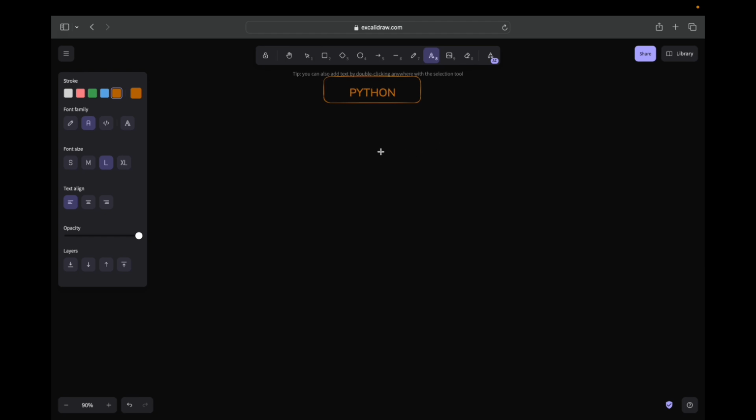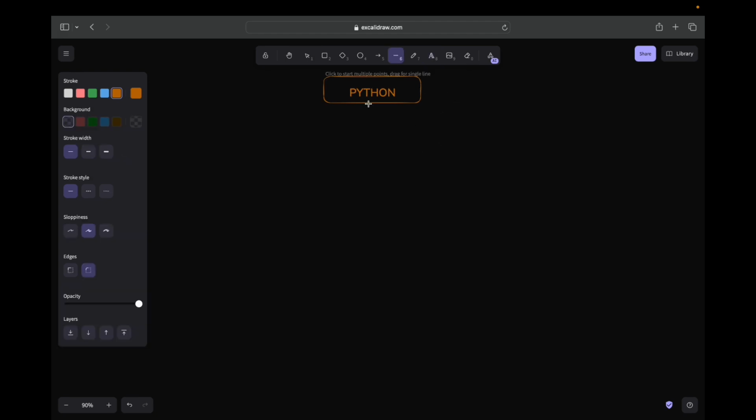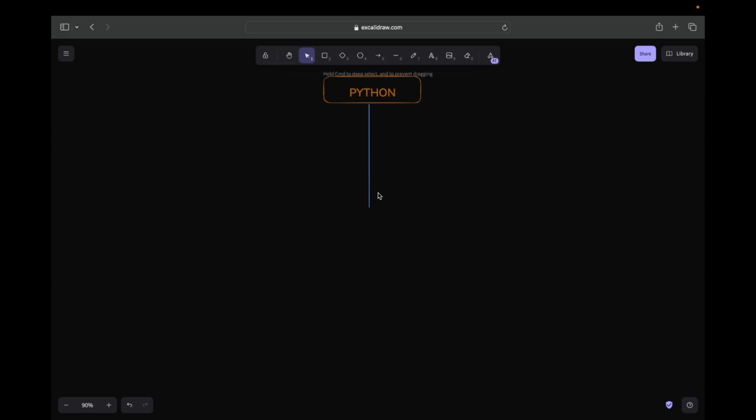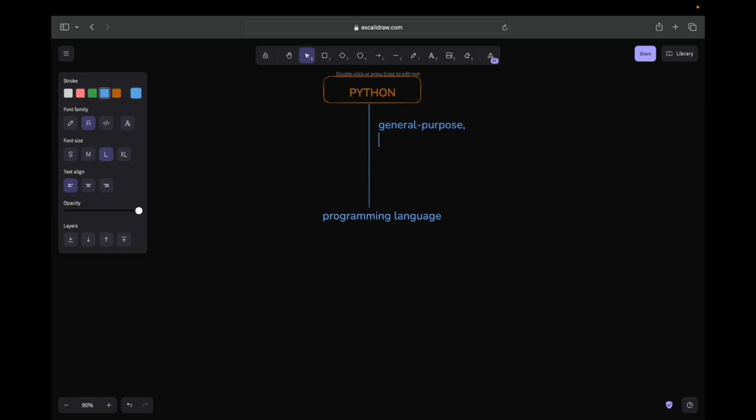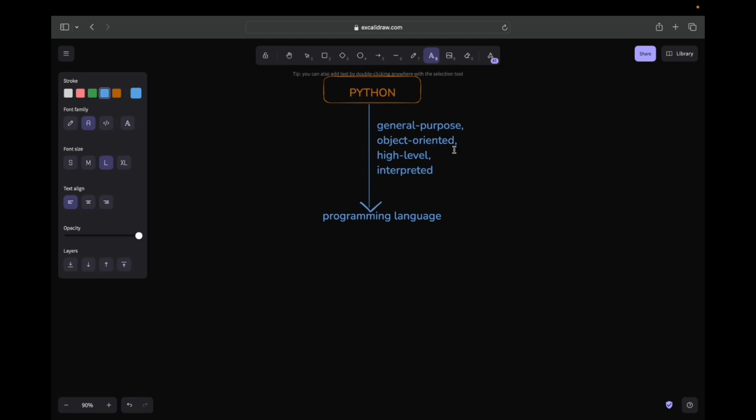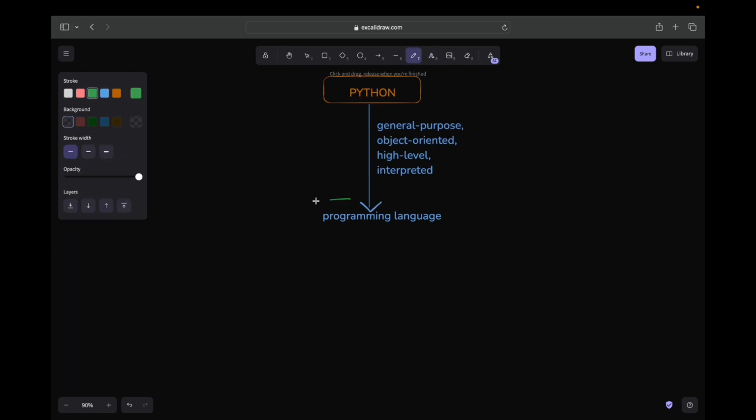Okay, so let's see what is Python. Basically Python is a programming language. Okay, what kind of programming language is it? It is a general purpose, or we can say object oriented, and we can also say high level, and we can also say interpreted. So here just focus on the screen. Python is a programming language. What kind of programming language is it?